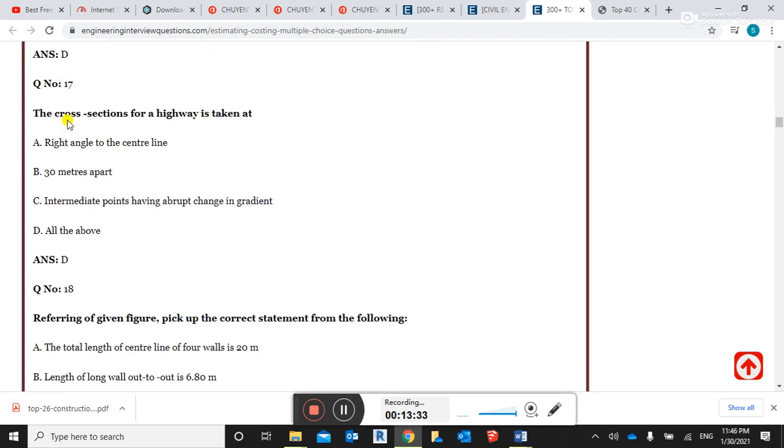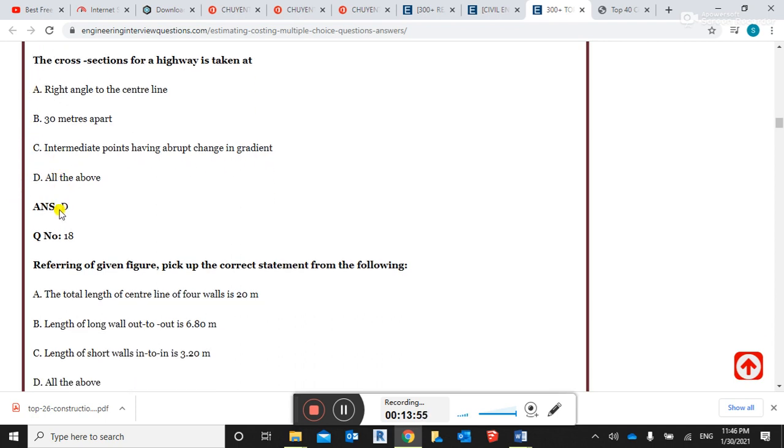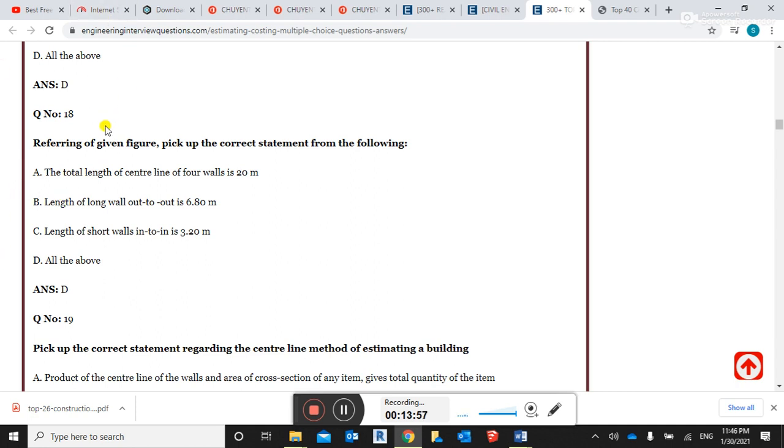The cross section for the highway is taken at right angle to the center line. This is correct, guys. 30 meter apart. This is correct. Intermediate points having abrupt change in the gradient. This is also correct, guys. The right answer is all of the above. A, B, C options are the right answer.